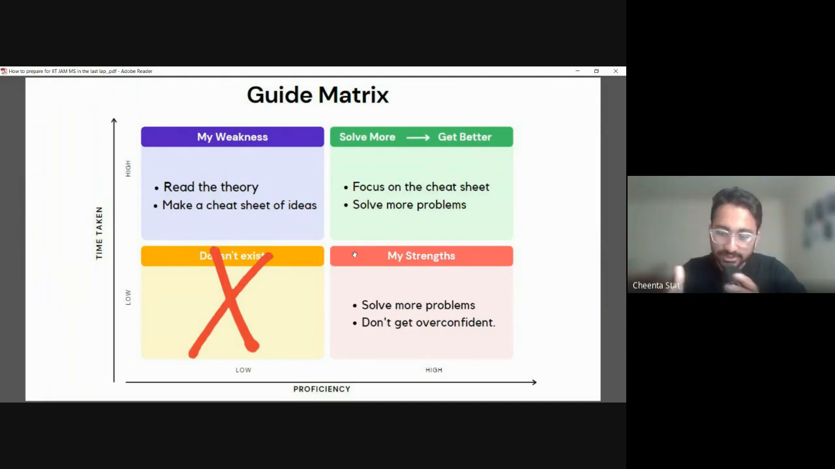And then for the strengths, you solve more problems. Don't get overconfident, and solve more problems to sharpen the knife. And this is very important. This structure is very important, and this will help you in your preparation.